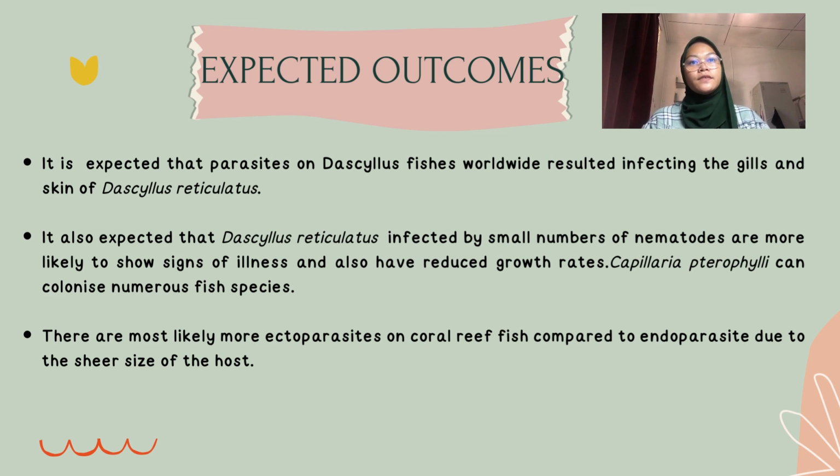So last but not least, for the expected outcome, it is expected that parasites on Bacillus fishes worldwide resulted in infecting the gill and skin of Bacillus reticulatus. It is also expected that Bacillus reticulatus infected by a small number of nematodes are more likely to show signs of illness and also have a reduced growth rate. Capillaria pterophyli can colonize numerous fish species. They are most likely more ectoparasite on coral reef fish compared to endoparasite due to the sheer size of the.